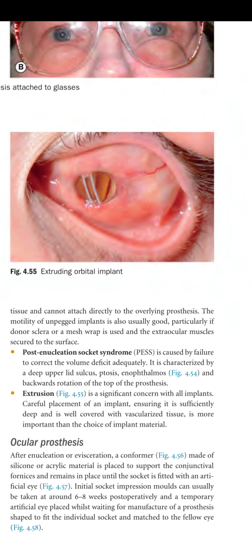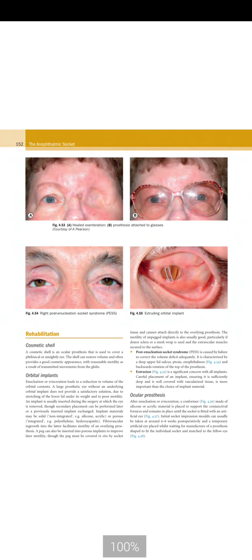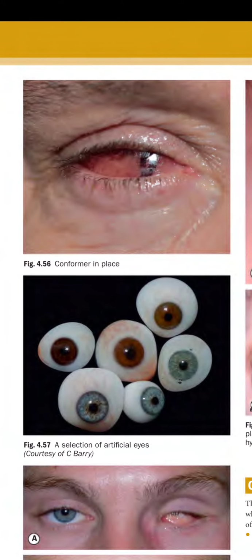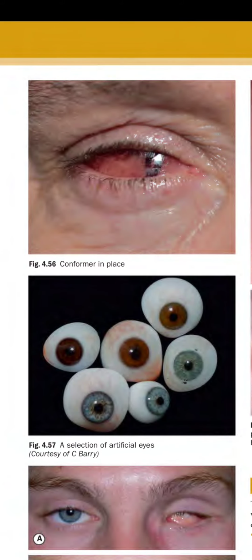Initial socket impression molds can usually be taken at around 6 to 8 weeks post-operatively, and a temporary artificial eye is placed while waiting for the manufacture of a prosthesis shaped to fit the individual socket and matched to the fellow eye. So figure 4.58 is showing a conformer in place.